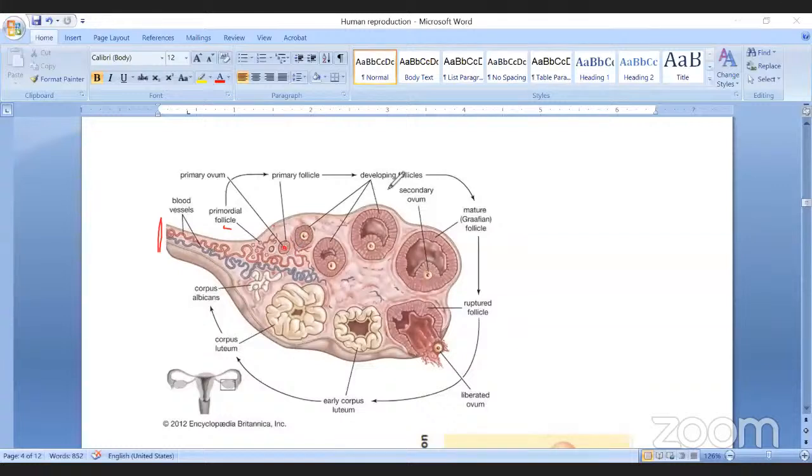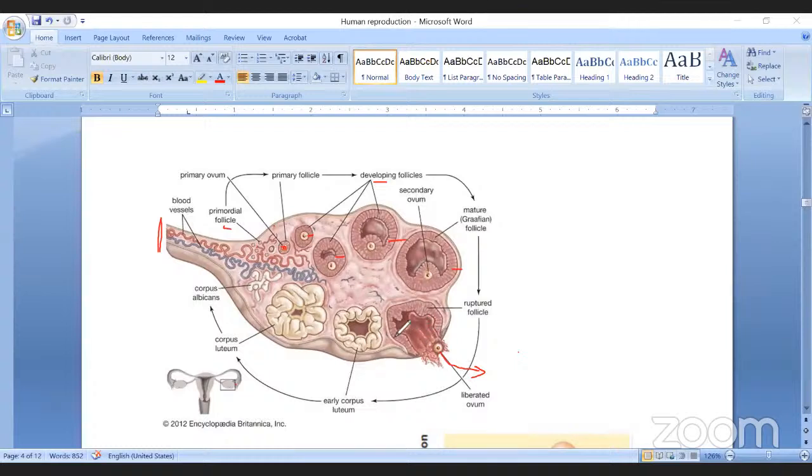We call that the Graafian follicle. At the early stage, the primary follicle is formed, then secondary follicle, tertiary follicle, and the mature follicle is formed. Later on, that mature follicle releases the ovum. That process we call ovulation. After that release, the ovum waits for sperm at the region of the ampulla. Suppose the sperm comes, it will fertilize. Otherwise, it will come out with the blood during the menstrual cycle.